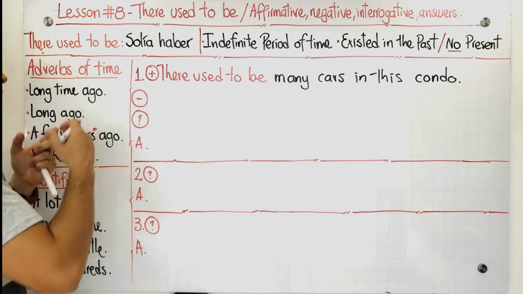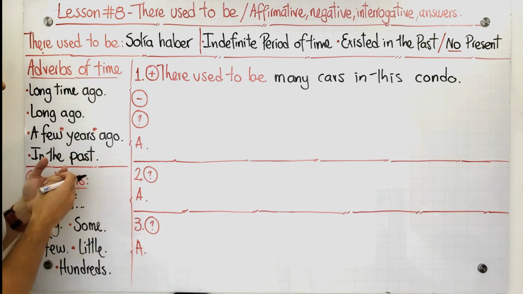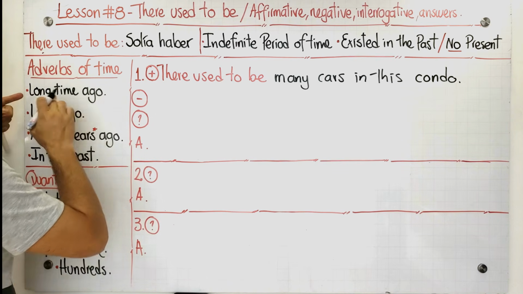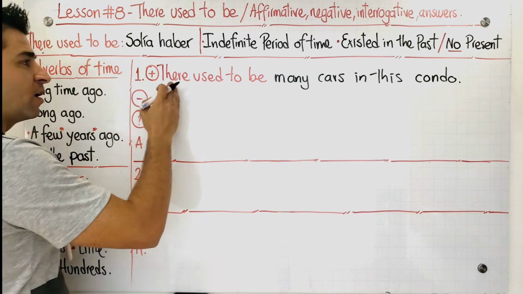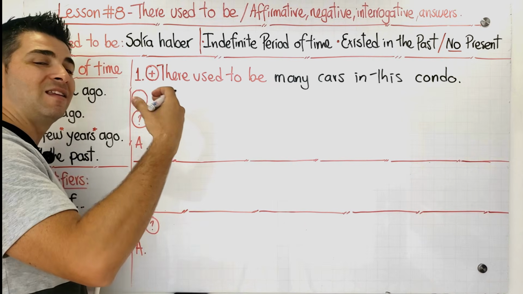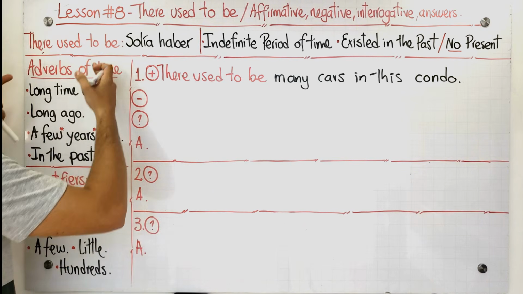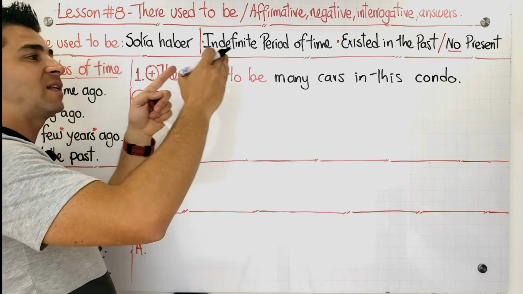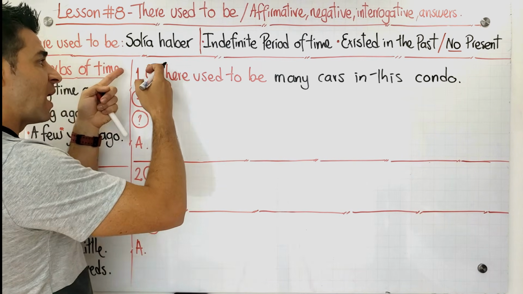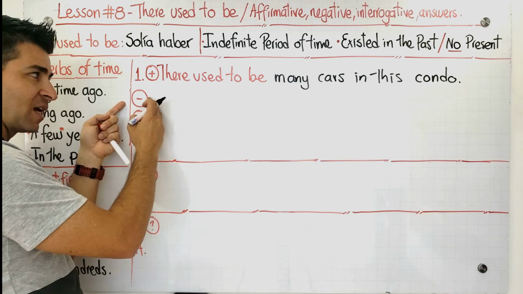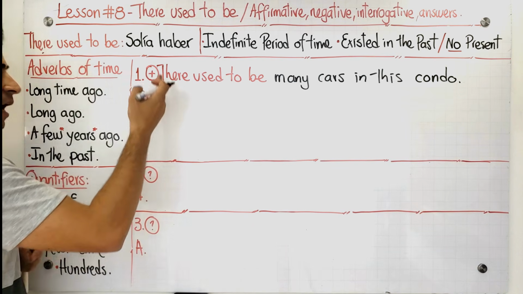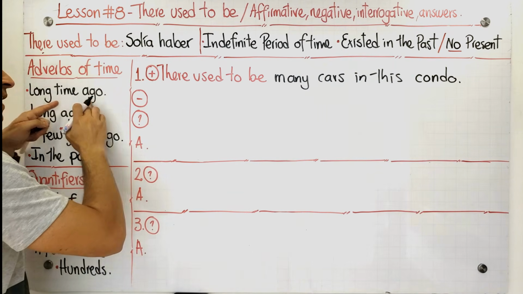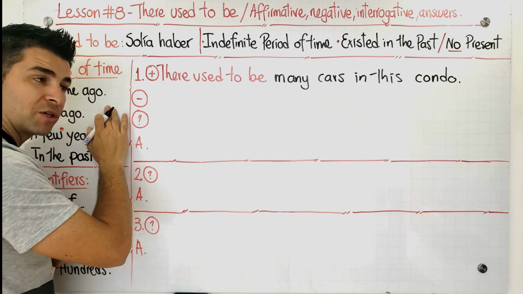But if you want to add some more information, you can use these adverbs. For example, you can say, long time ago, there used to be many cars in this condo. Okay? You can use the adverb at the beginning of the sentence, or you can also use it at the end when we're saying an affirmative or a negative sentence. For example, you can say, there used to be many cars in this condo long time ago. It could be one option. Okay?